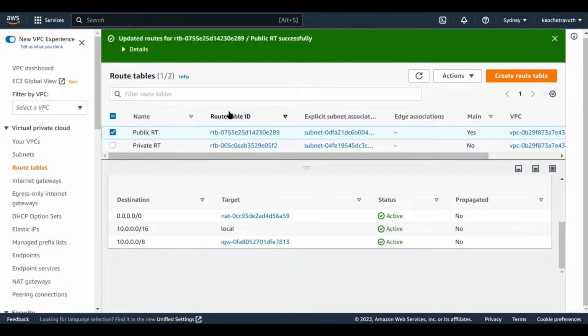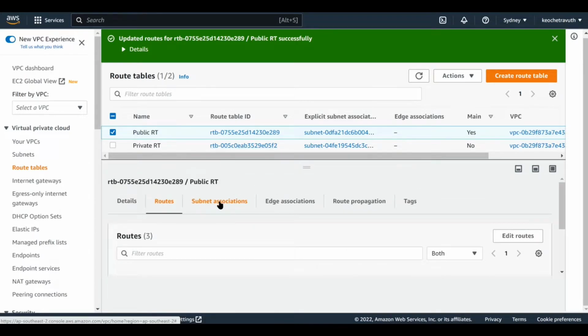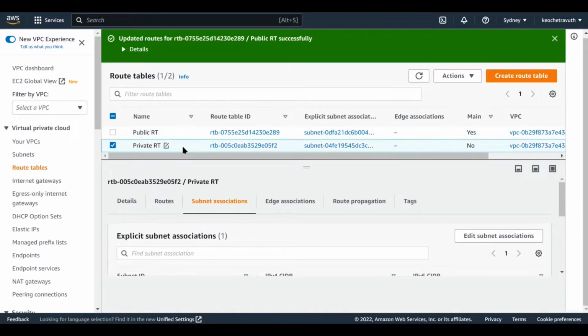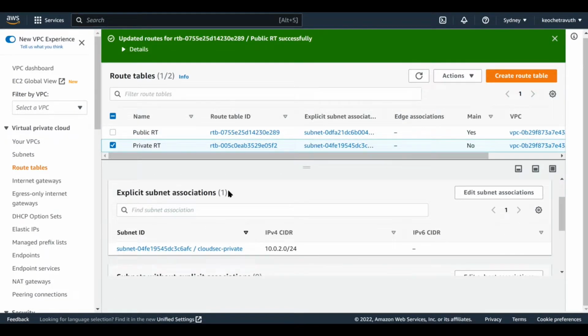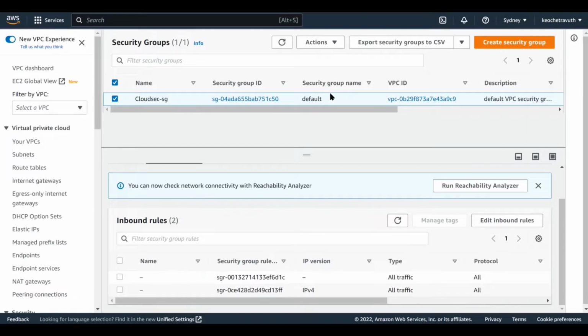I have also created a few route tables, a public route table and a private route table. For the public one, I have added a few routes. For this one, the destination is any IP address, going through the NAT gateway, or you can also use the internet gateway. I also have to attach the public subnet to it, and similarly in the private route table, attach the private subnet to this.